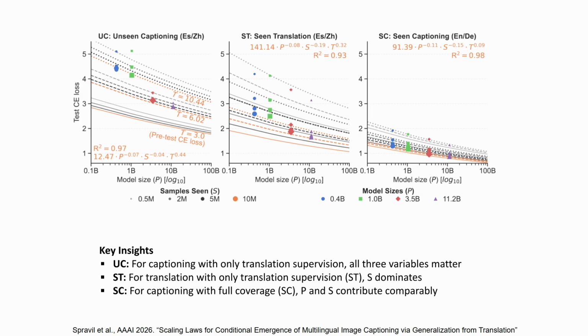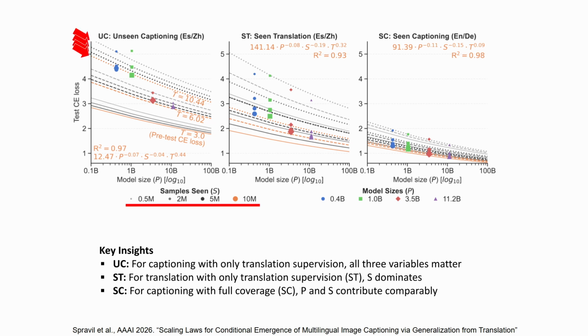Here we see the fitted power law for all 3 different evaluation sets. The x-axis shows the model size and the y-axis shows the cross-entropy loss. We show 3 different groups. The first is the Florence 2 group with an initial multilinguality or pre-test cross-entropy loss of about 10, visualized by the dotted line. The second group contains the larger Gemma 2 based model with an initial multilinguality of 6, visualized by the dashed line. And finally, visualized by the solid line, a predicted group with an initial multilinguality of 3.